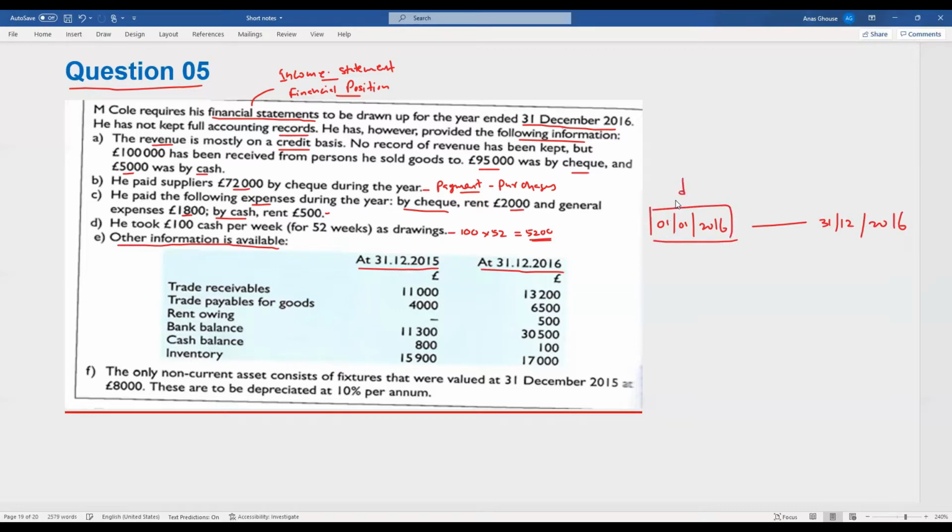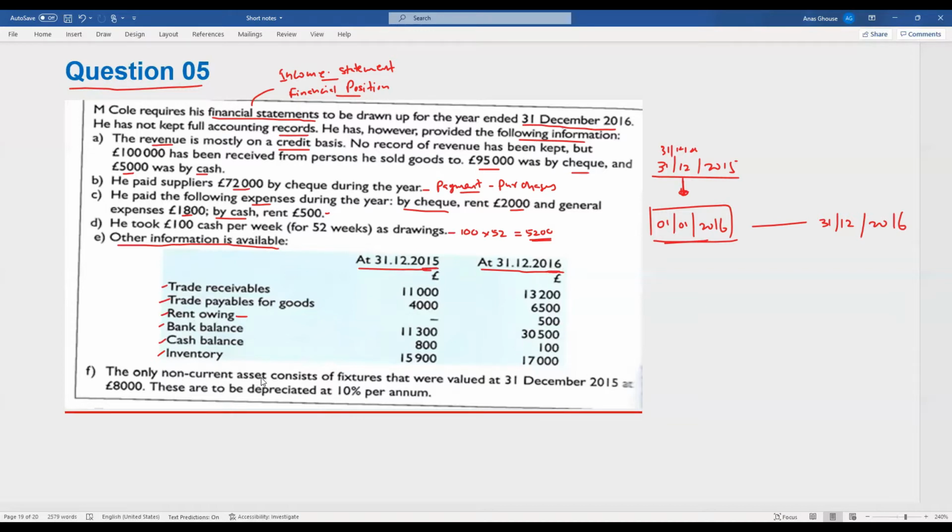The closing balance at 31st December 2015 will be the opening balance for the 2016 financial period. You are given the assets and liabilities: trade receivables, trade payables, rent owing (this is the payable amount), bank balance, cash balance, and inventory balance for 2015 and 2016.